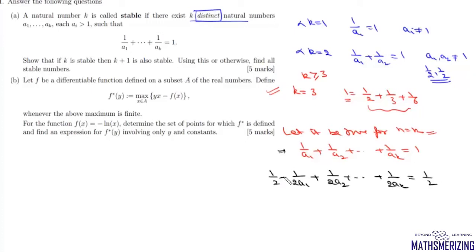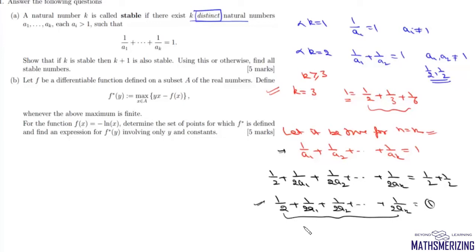Now we'll add 1 by 2 on both sides. Then we can simply write 1 by 2 plus 1 upon 2a1 plus 1 upon 2a2 plus ... plus 1 upon 2ak, and this is equal to 1. And now we have k plus 1 distinct numbers. So this statement is true for n equals k plus 1. So from induction, we can say that this condition is true for any value of k greater than or equal to 3.